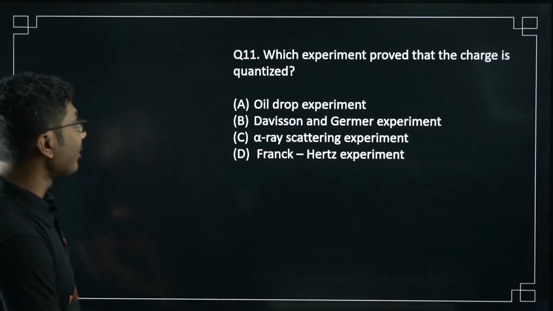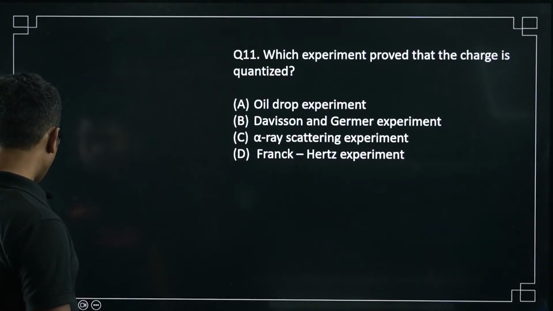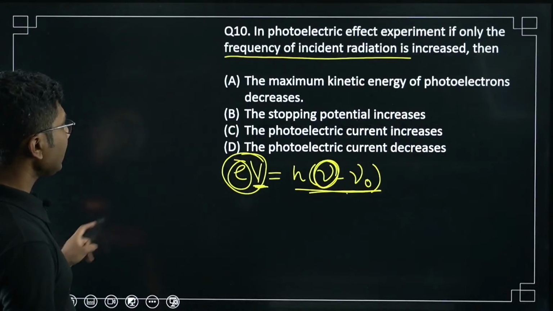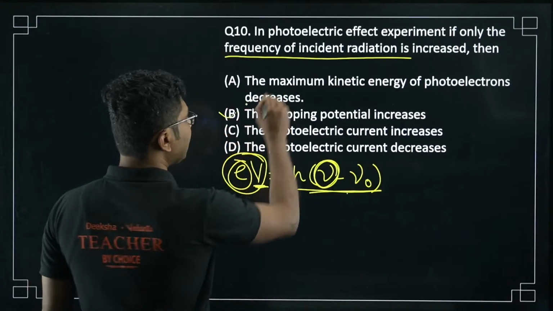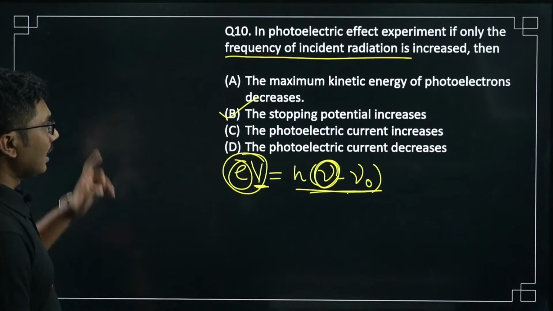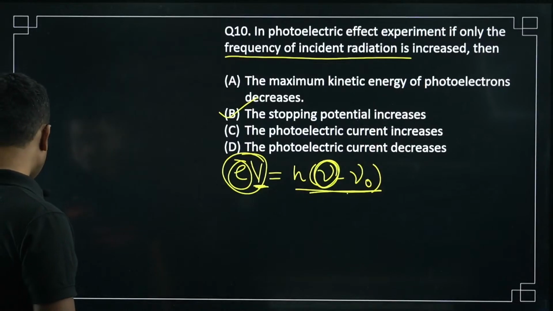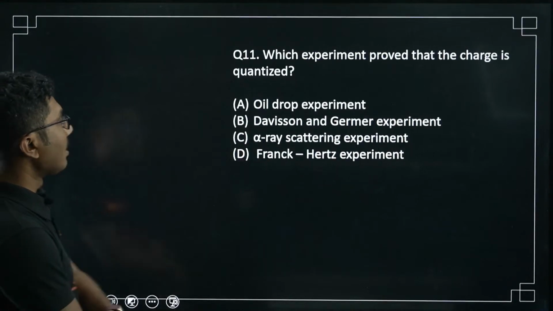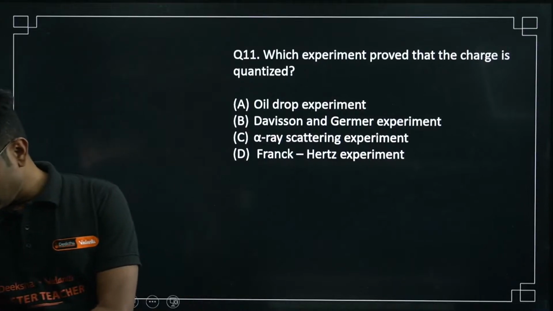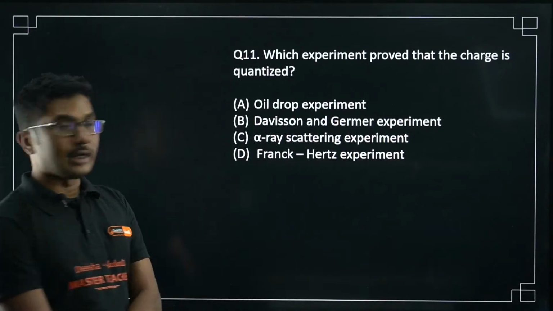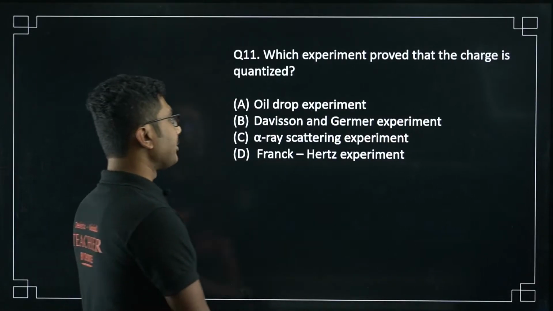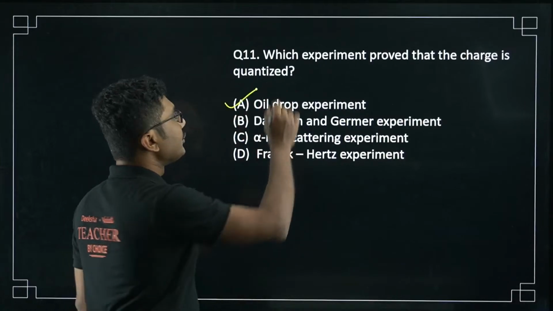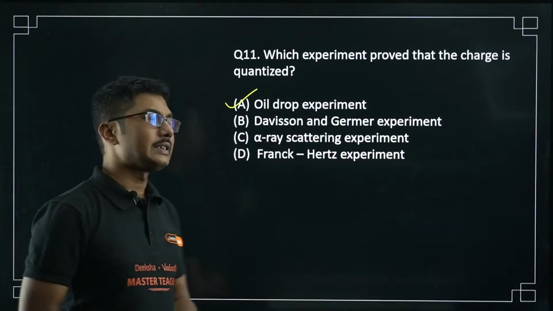Yashas, it was not 10C. You got the answer right. It was stopping potential increases, so the correct answer was 10B, not 10C. Photoelectric current is independent. Now, yes, it is called the Millikan oil drop experiment, which proves that charges are quantized in nature.